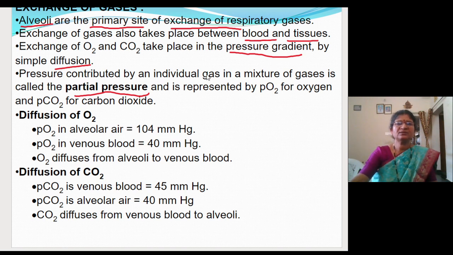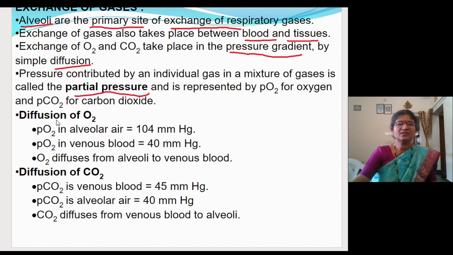You have to know here the partial pressure of oxygen at different places in the body and the partial pressure of carbon dioxide in different places in our respiratory system, which will favor the exchange of what gases, that you have to know. Now diffusion of oxygen.